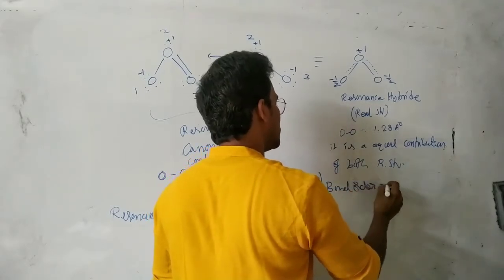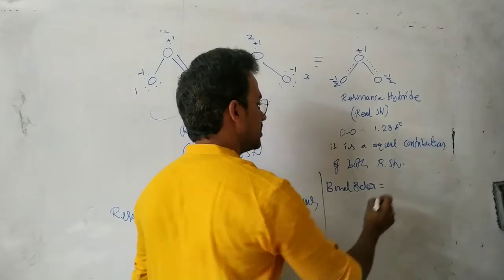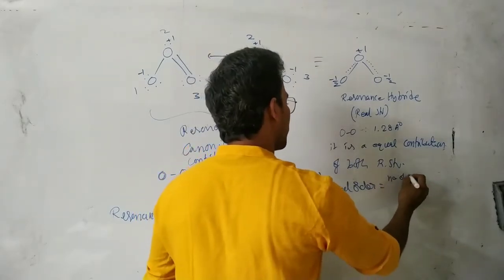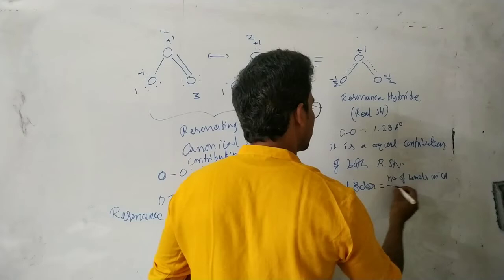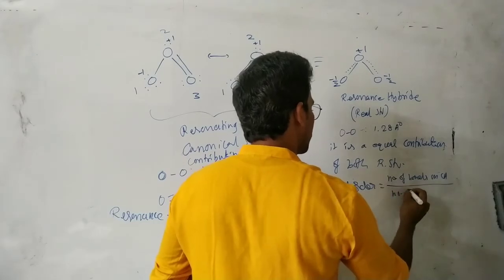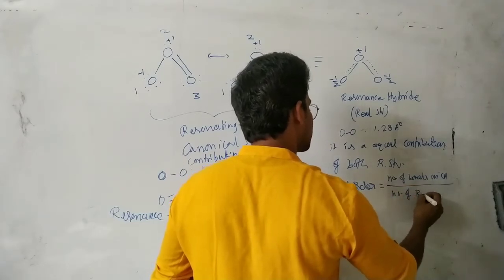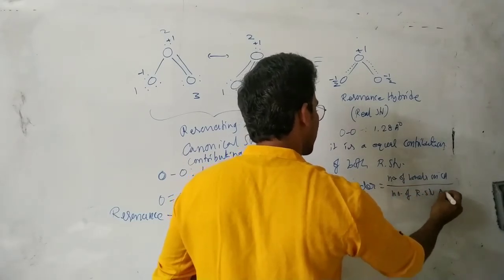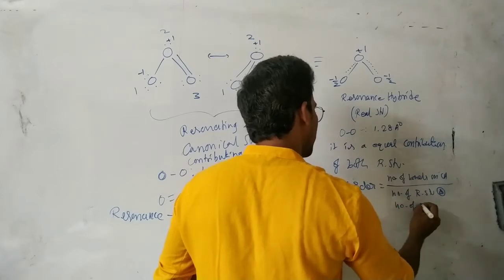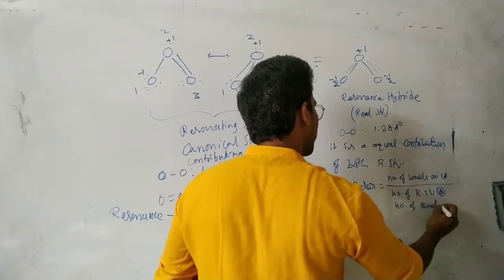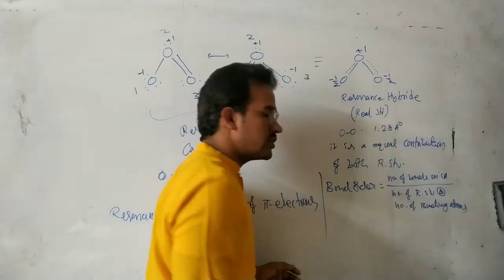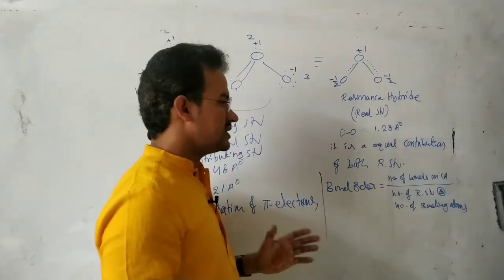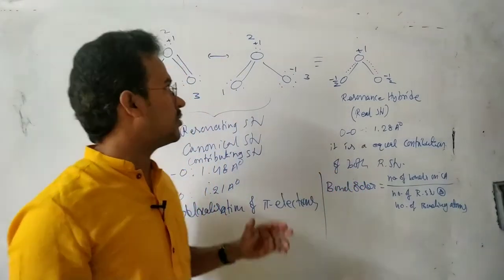Bond order equals the number of bonds on the central atom divided by the number of resonance structures, or we can write, the number of bonding atoms, that means the number of surrounding atoms. Because of the delocalization of electrons, bond order changes.